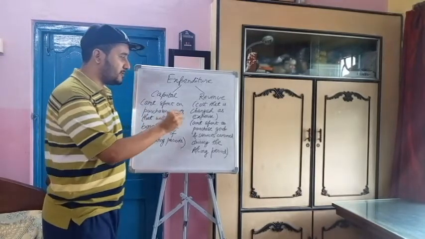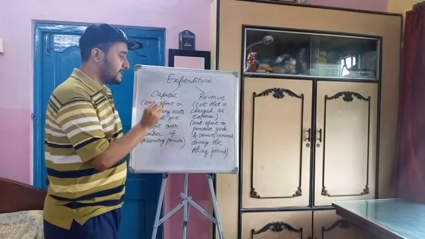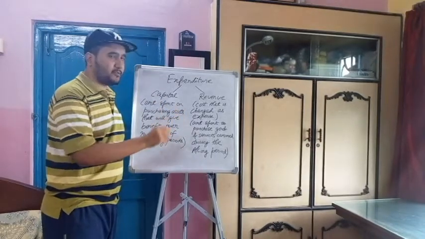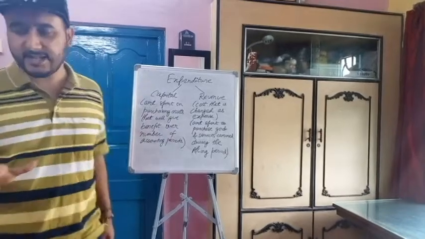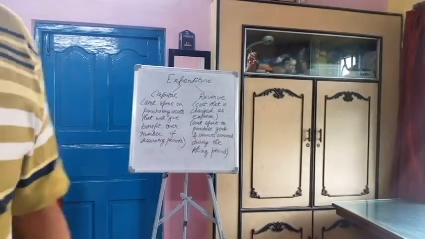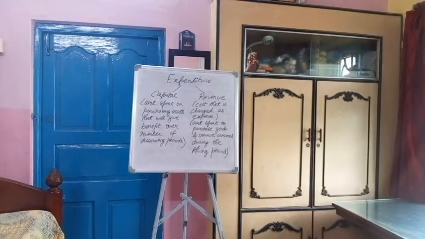It is the amount spent to purchase goods and services consumed during the accounting period. That means during the accounting period, goods and services are being purchased for that particular accounting year. The amount spent, those are revenue expenditure. So capital expenditure covers many accounting periods, and revenue expenditure is for that particular period only.